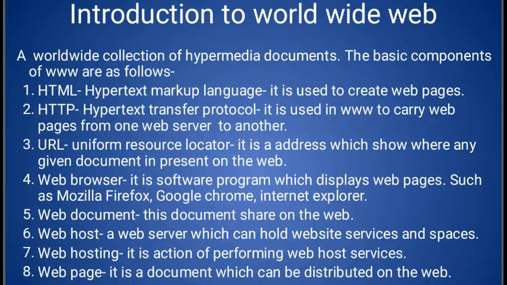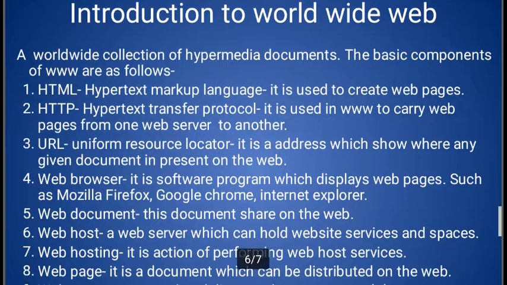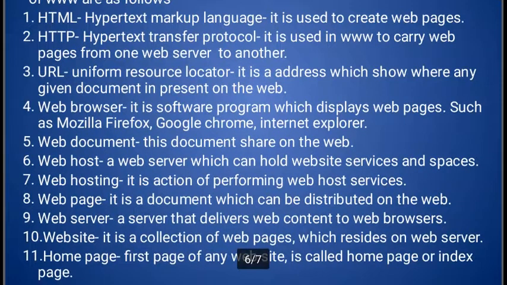URL, because on the internet there are millions of websites, so every website name must be unique and uniform. URL means uniform resource locator. It is an address which shows where any given document is present on the web. We know very well, without a web browser we cannot see our internet data, so we must have a web browser. It is a software program which displays web pages, such as Mozilla Firefox, Google Chrome, and Internet Explorer.